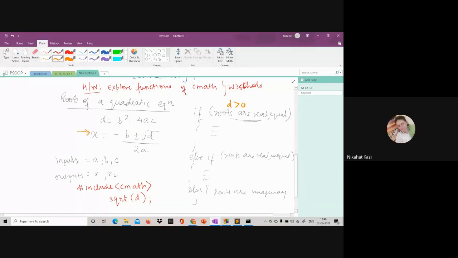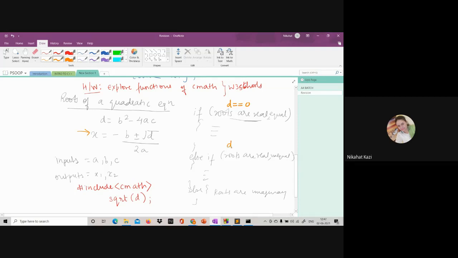So if discriminant is 0, this part will go off and both the roots will be minus b by 2a. So the condition for this is actually not greater than 0, but only equal to 0. So only if D is equal to 0, that means the roots are equal and real.